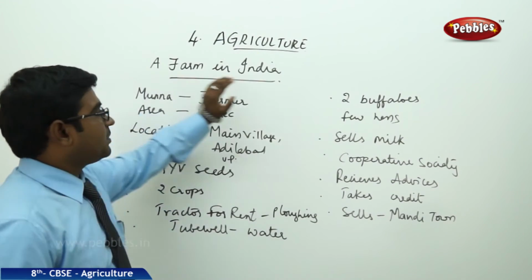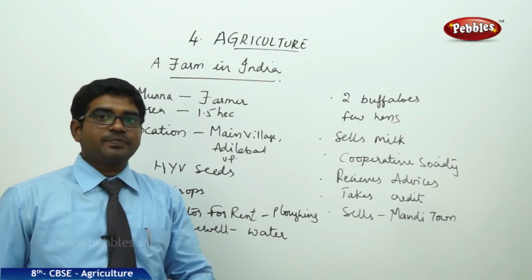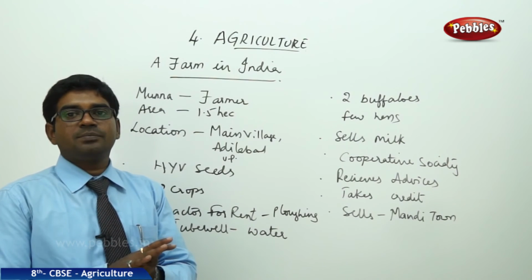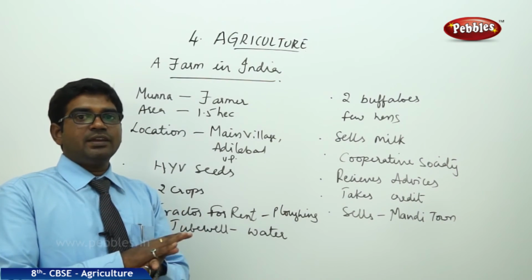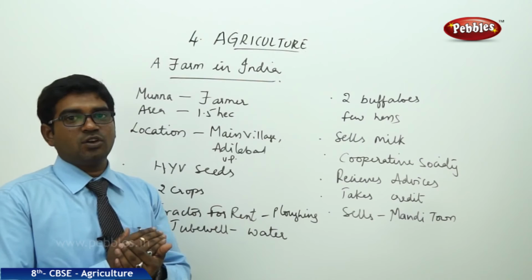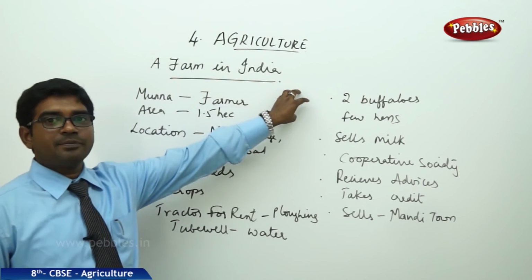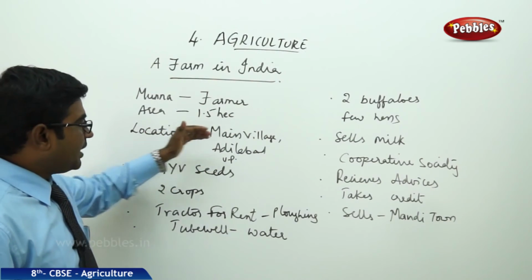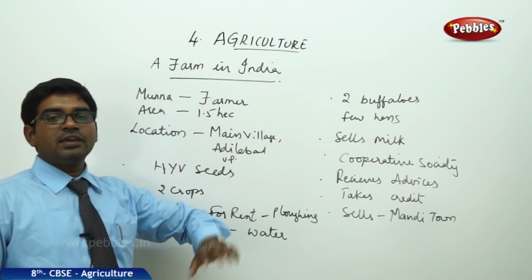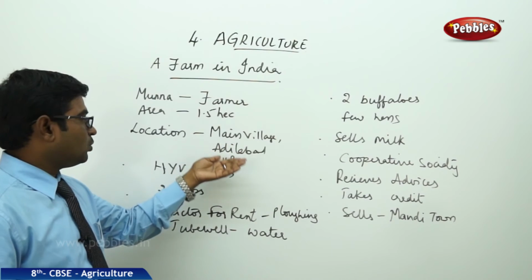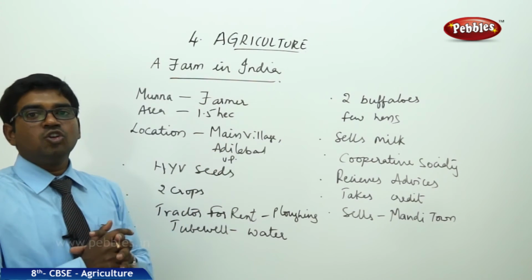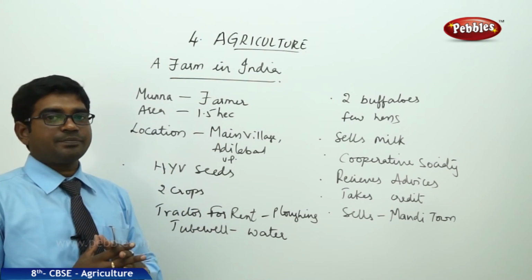Now, a farm in India. As I told you, we will take an example from a developing country like India and do a case study on it. Let us see here. Munna, a farmer, resides in the village of Adilabad near Ghazipur, in Uttar Pradesh, one of the northern states of our country.